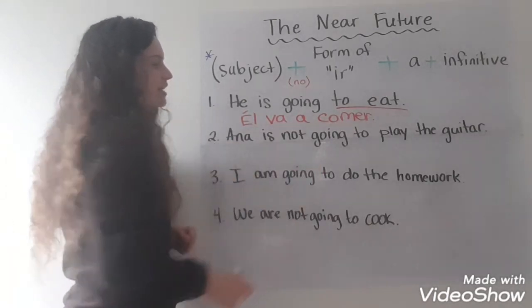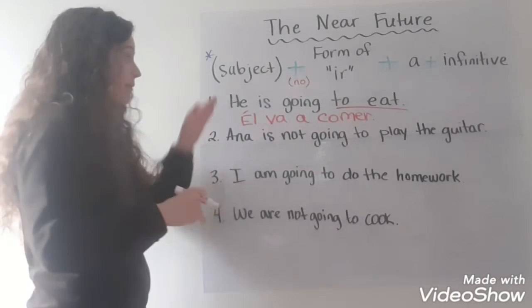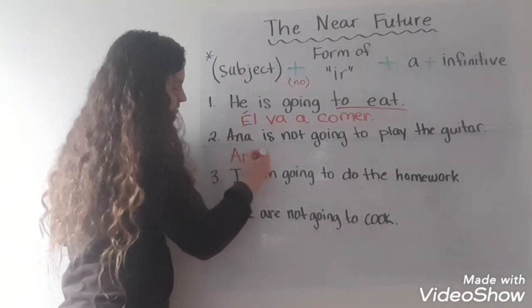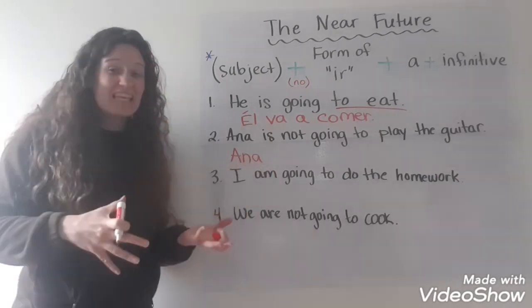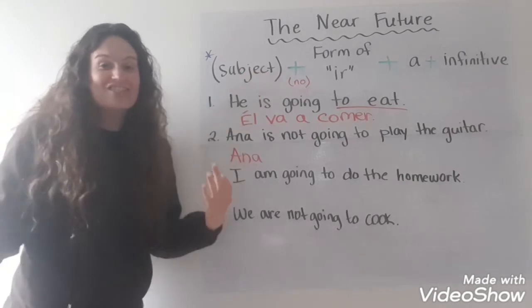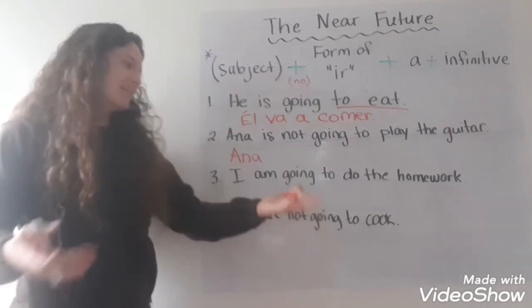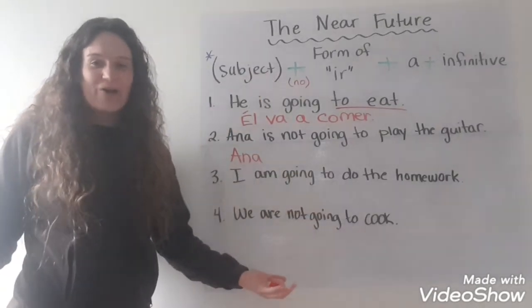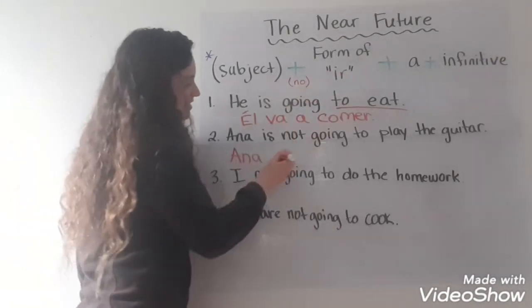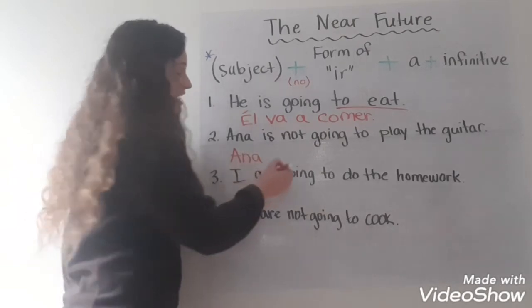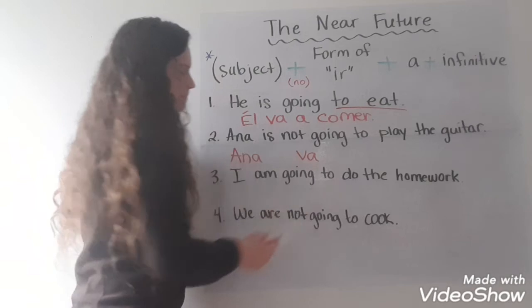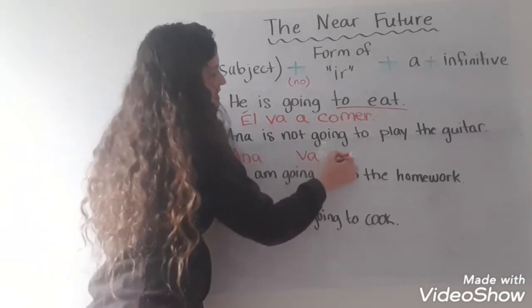Next one. Ana is not going to play the guitar. So I'm going to start off with my subject. Ana. Now, since I'm being specific about someone's name, I definitely need to say what the subject is. I can't just skip her because then I won't know who I'm talking about, right? Now I need a form of ear. The form of ear that goes with Ana, that's ella, so that would be va. I always need a.